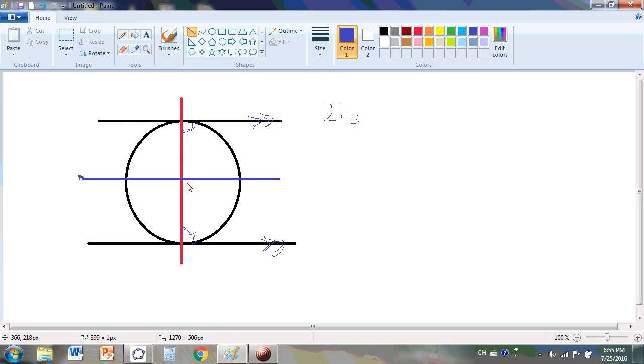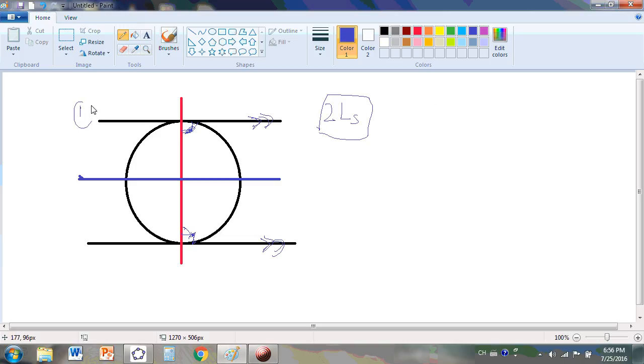So that part is taken care of. The first step is that we define lines to be parallel if the co-interior angles on either side of the transversal are equal to two right angles.